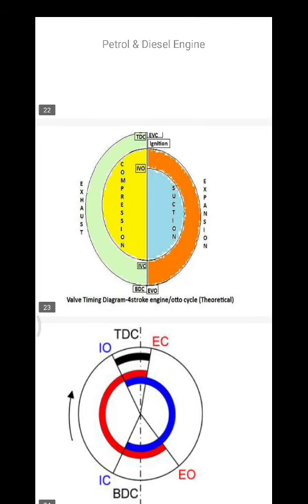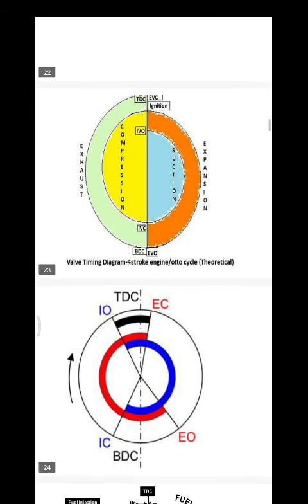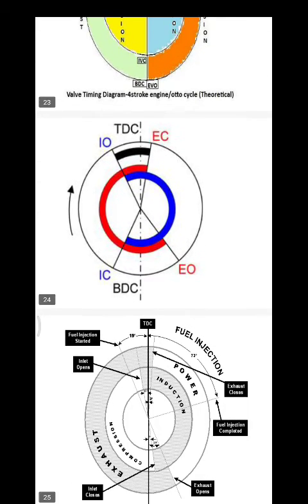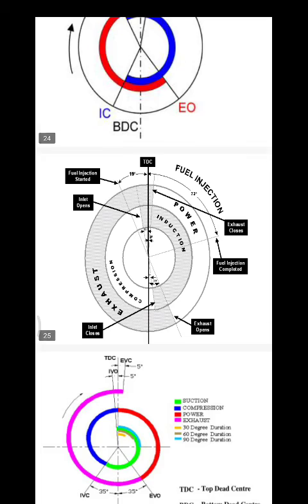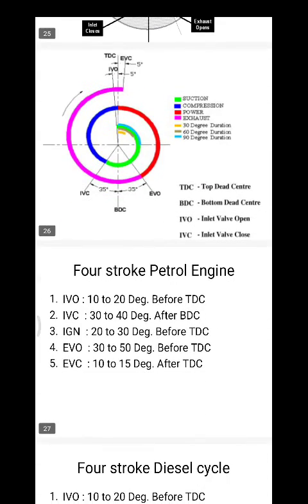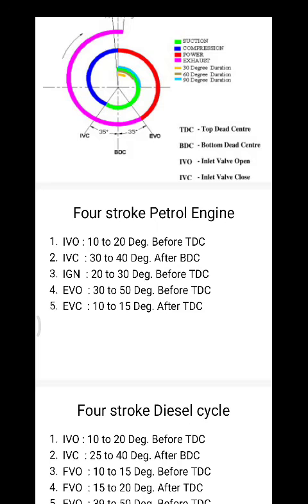This is called the valve timing diagram. The valve timing diagram indicates exactly where the inlet valve opens, where the exhaust valve closes, where the spark is produced, etc., in a circular diagram. This is exactly what happens.